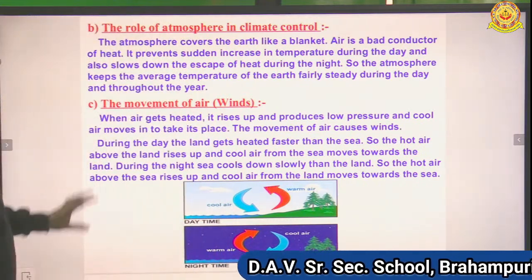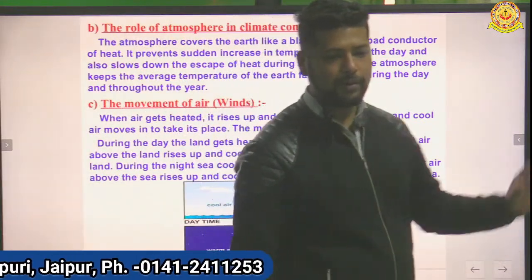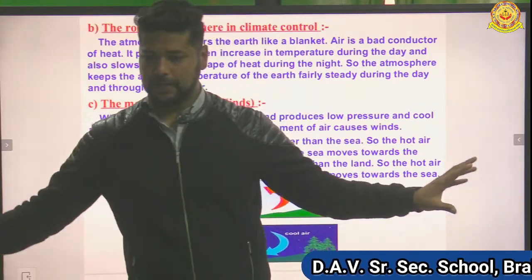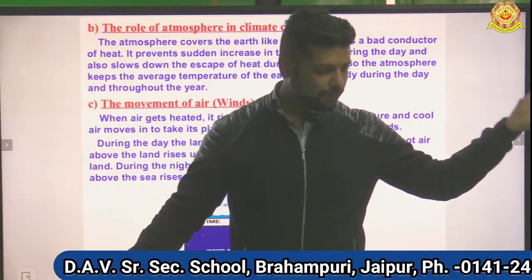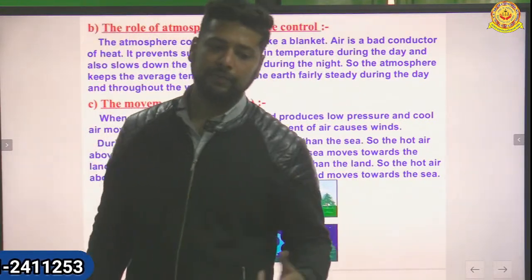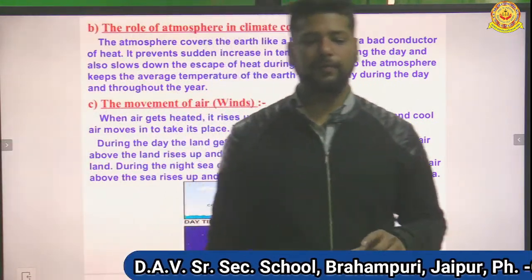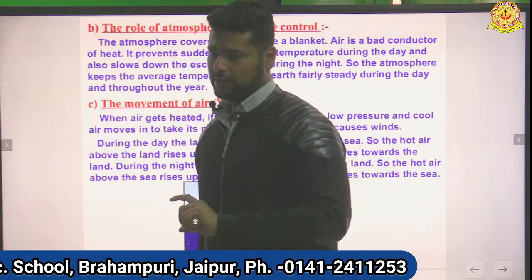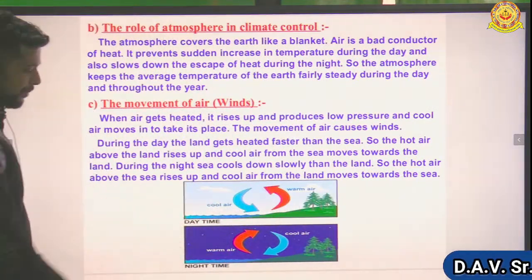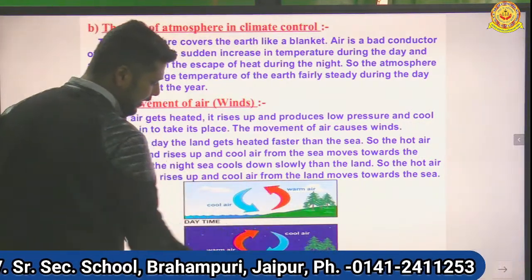Then we have the movement of air, how the air moves. The movement of air is always from a high pressure area to a low pressure area. If there is a high pressure area and a low pressure area, the air will move from high pressure to low pressure. So at daytime the movement of air will be from sea to land, and at night the movement of air will be from land to sea. The opposite. This is the way you can see here.